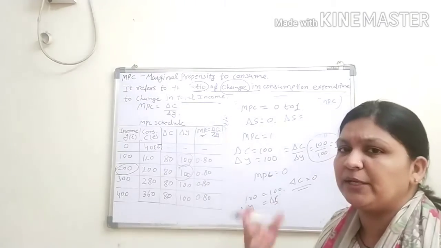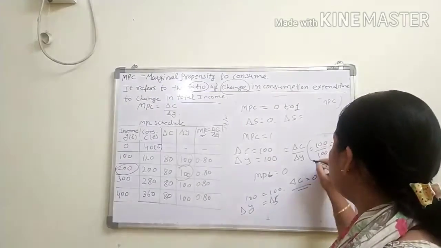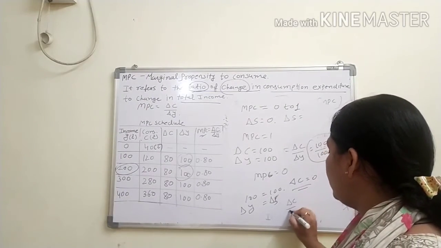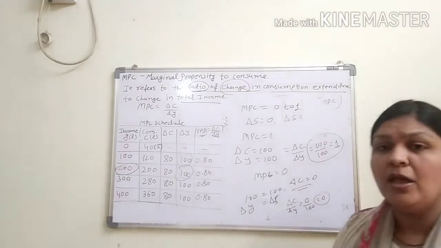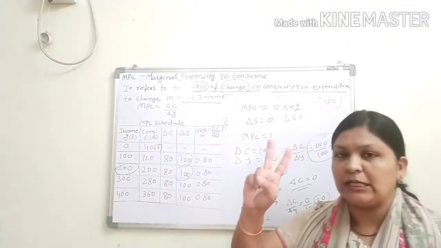So our consumption expenditure should be 0. So delta C upon delta Y means 0 upon 100 equals 0. Clear? So keep in your mind two aspects.